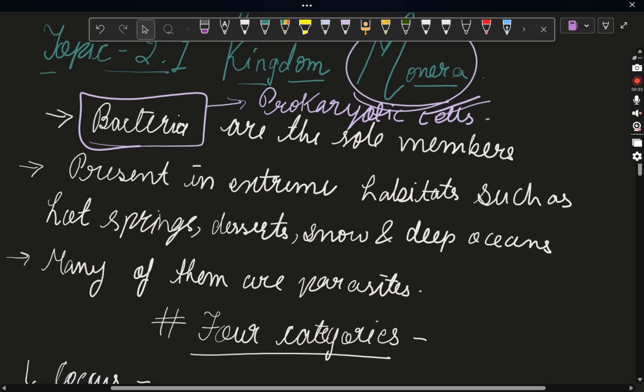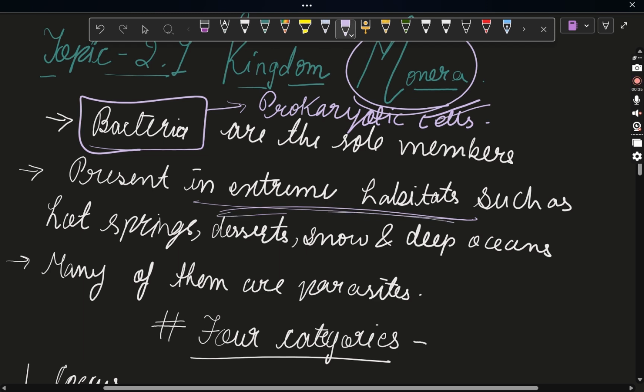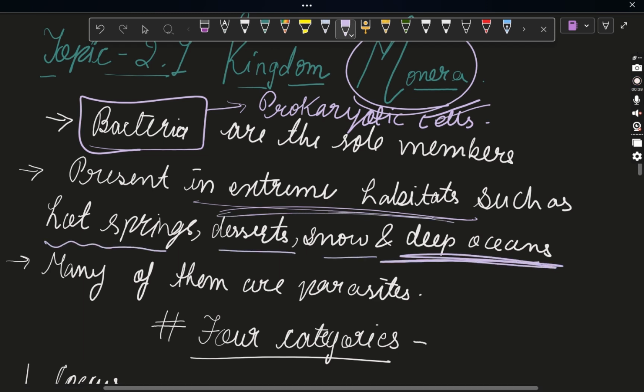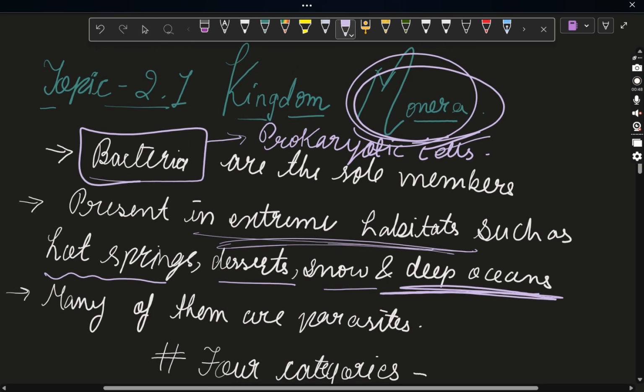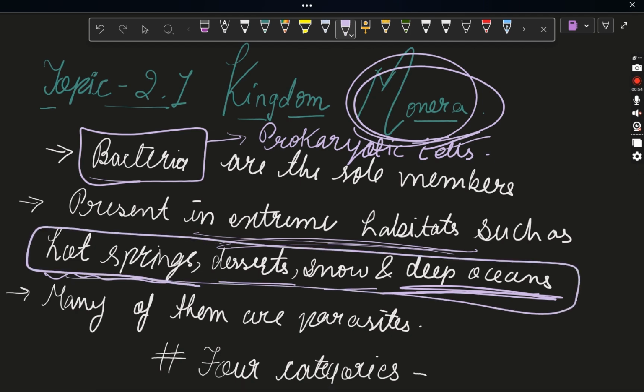Next feature of Monera is they are present in extreme habitats such as hot springs, deserts, snow, and deep oceans. Means whenever we can't see any organism surviving in such conditions, we can see Monera. In Monera there is a specific group called Archaebacteria, most famous for such extreme habitats.